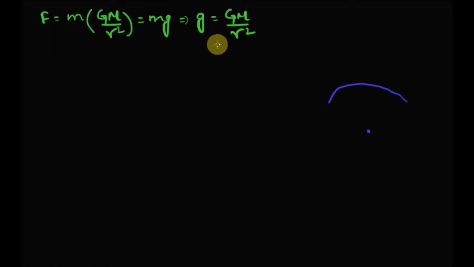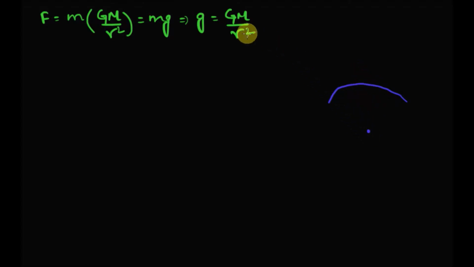So this equation tells us that the acceleration due to gravity is inversely proportional to the square of the distance of the body from the center of the earth, which means that if the body is far away from the center of the earth, the acceleration due to gravity experienced by the body will be less, whereas if the body is very close to the center of the earth, the value of g will be very high. Now what if an object is at the center of the earth?